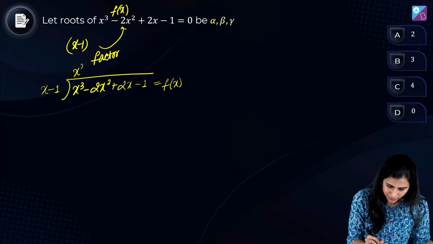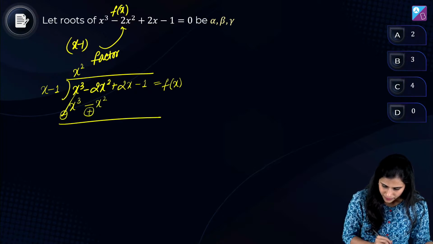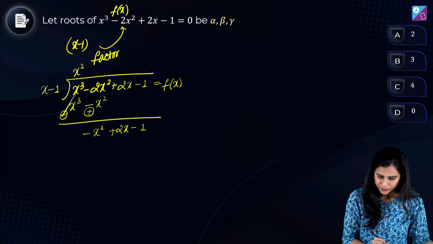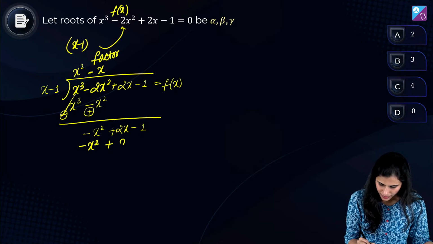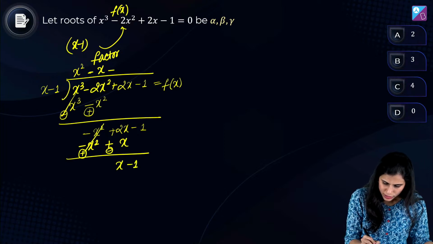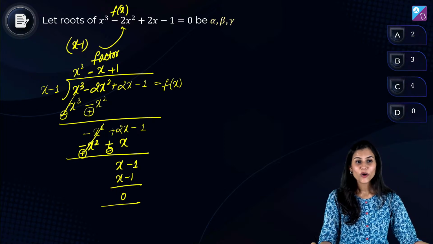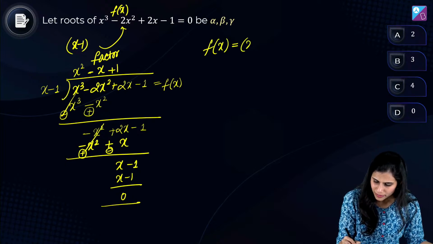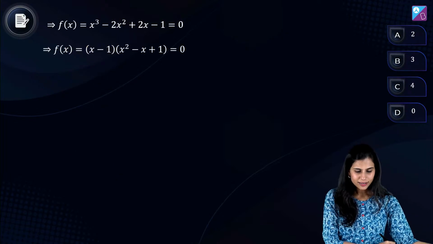So let's start. x into x square gives me x cube. This is minus x square, minus plus. This goes, you have minus x square plus 2x minus 1. Okay? Now x into minus x gives you minus x square. This is plus x. So you have plus and minus. Then you have x minus 1. So plus 1, x minus 1. Answer is 0. Okay. So Yash, very good. That means I can write f of x as x minus 1 into x square minus x plus 1. Right? Understood?